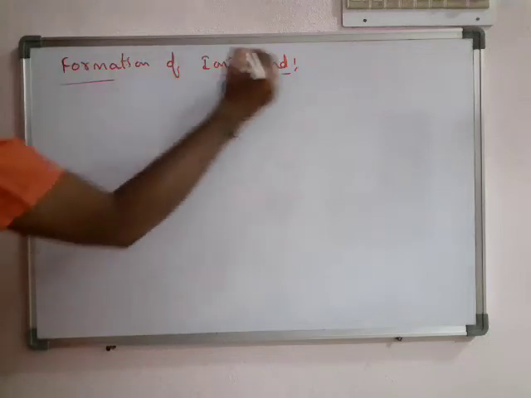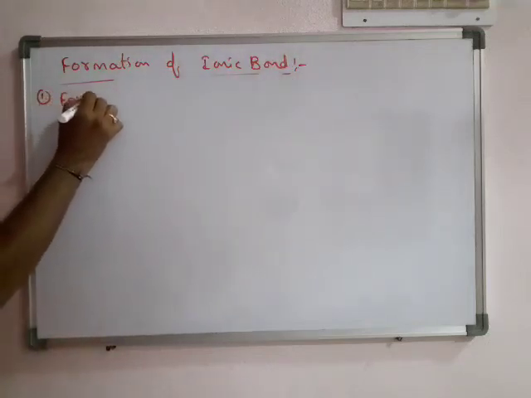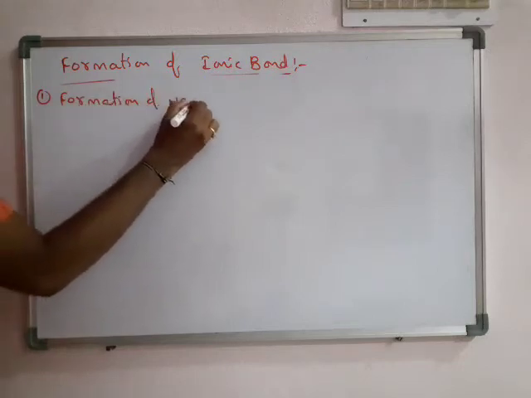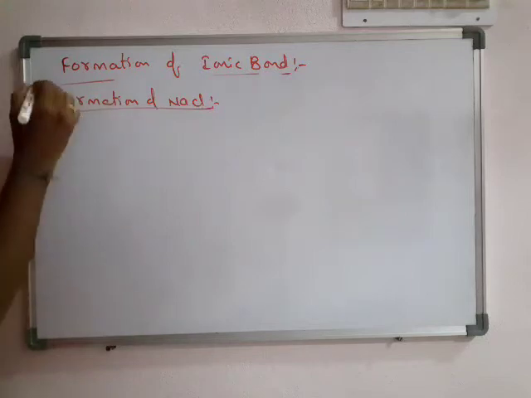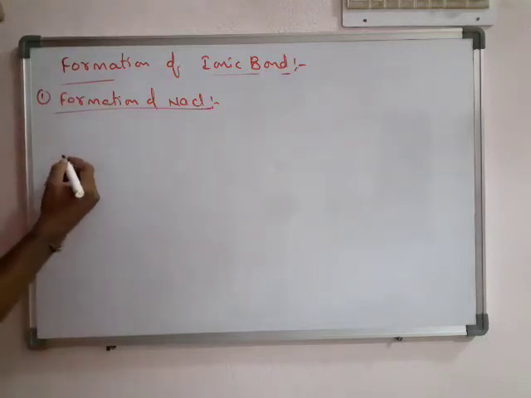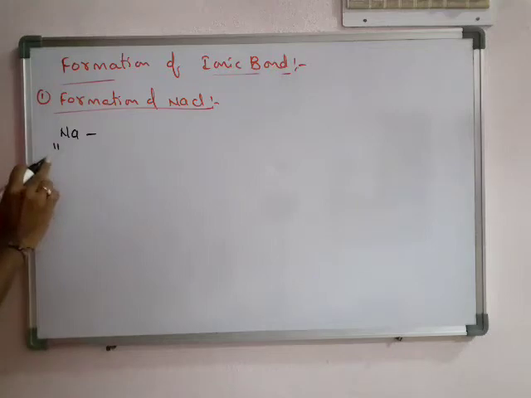See the formation of ionic bond. First we see the example: formation of sodium chloride. What is the sodium electronic configuration? Atomic number 11.